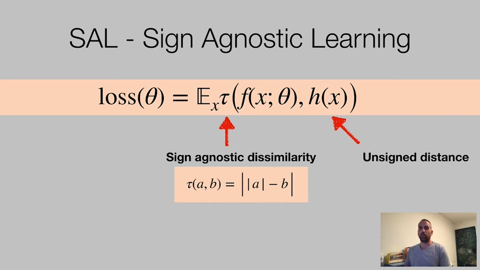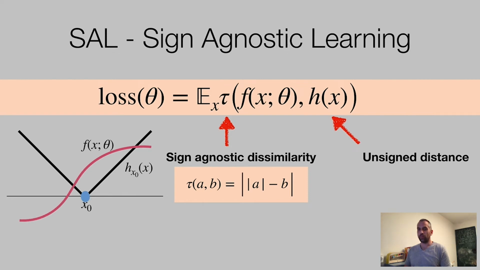Let's consider a simple one-dimensional example. Given a single point x0, here is the unsigned distance function to x0, h. And let's assume that the neural network f looks like the red curve. So in this situation, our loss strives to minimize the white area, and f would converge to the signed distance function to x0, which is a good thing. That is exactly what we were looking for. So we see our SAL loss introduces a new desired local minimum. However, it depends on how the network f is initialized, as the unsigned distance function h is also a possible local minimum.